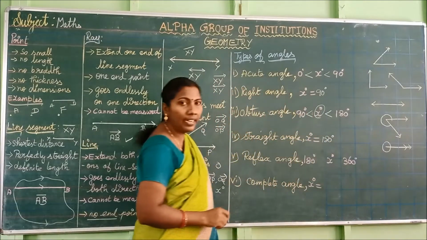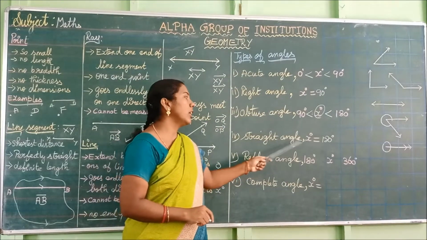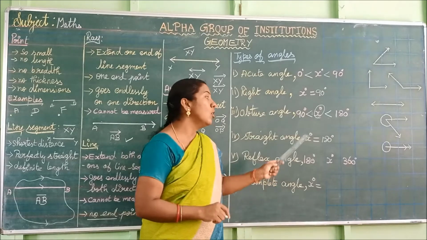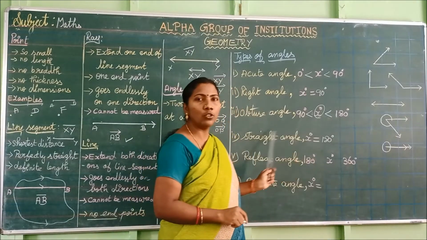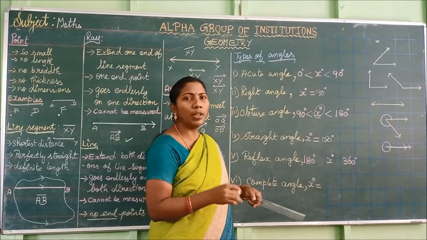Angle 180 degree is said to be straight angle. Do you understand? Which angle is said to be straight angle? 180 degree is said to be straight angle. Next, reflex angle. What is meant by reflex angle?